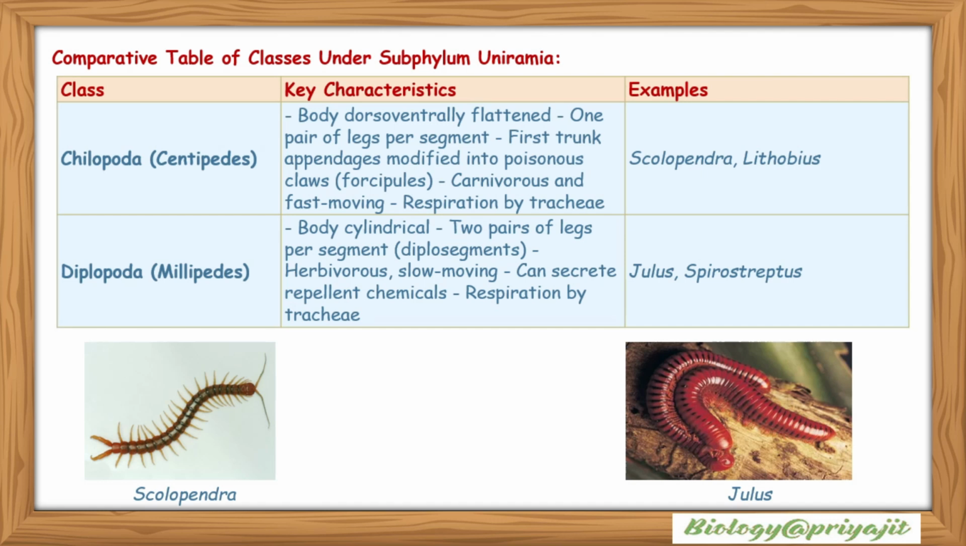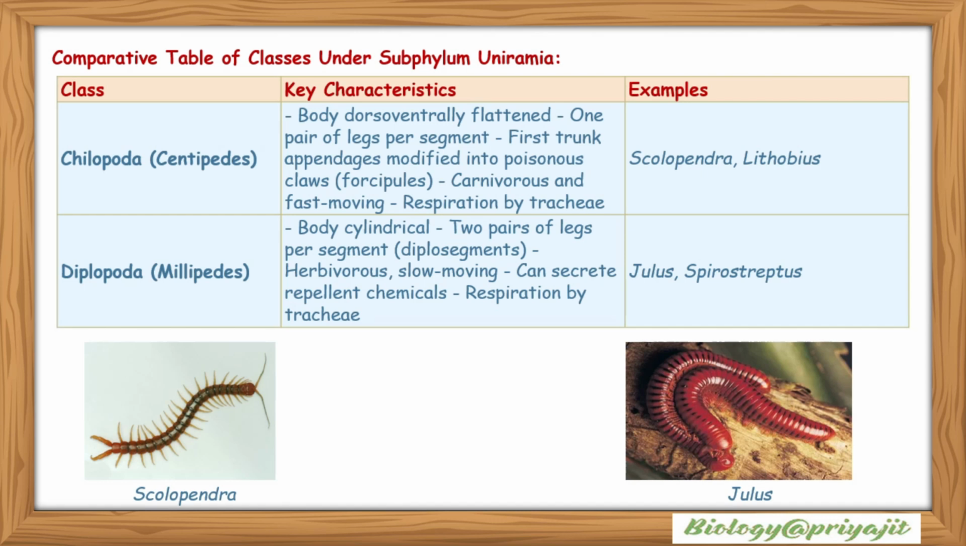So Uniramia has Chilopoda, or centipedes. Their body is dorsoventrally flattened, with 1 pair of legs per segment. The first trunk appendages are modified into poisonous claws or forcipules. They are carnivorous and fast-moving. Respiration is performed by trachea. Examples include Scolopendra and Lithobius.